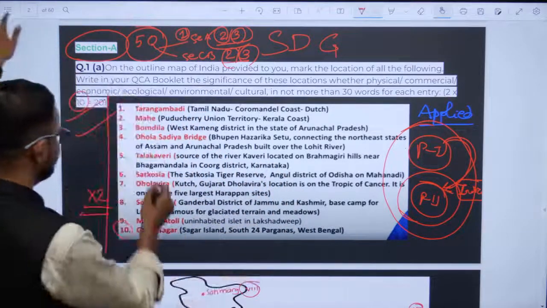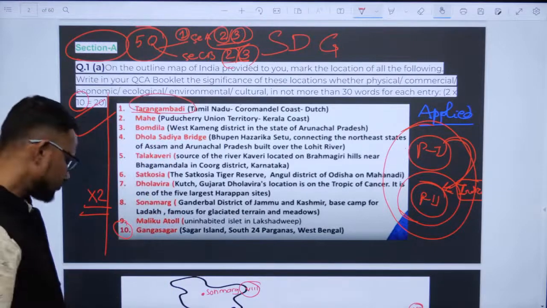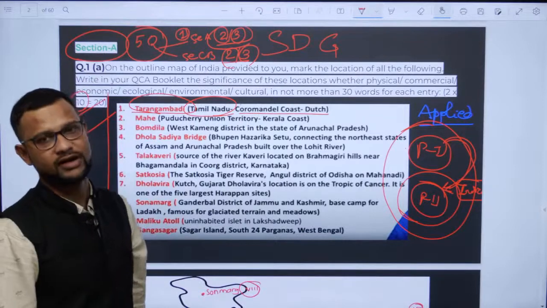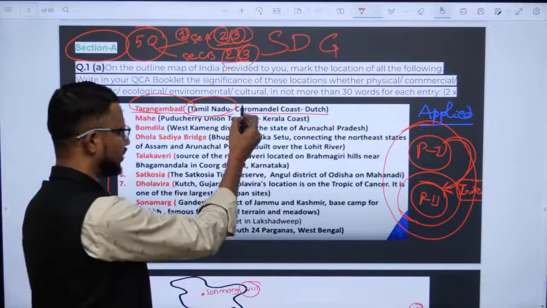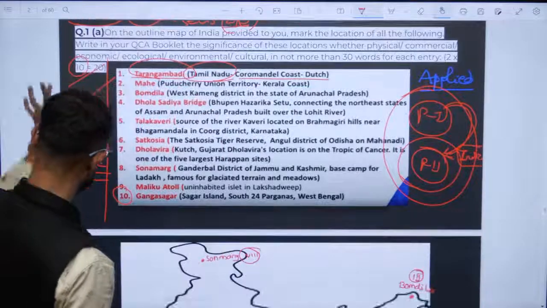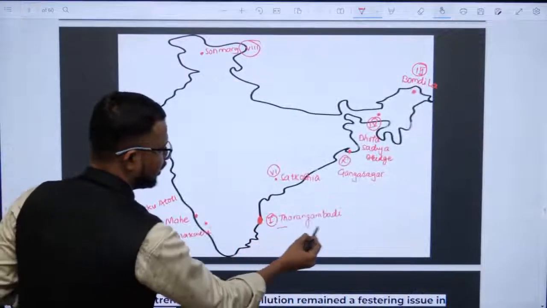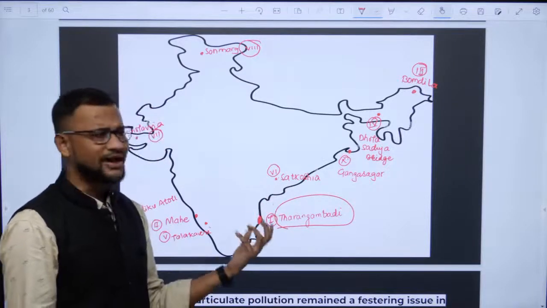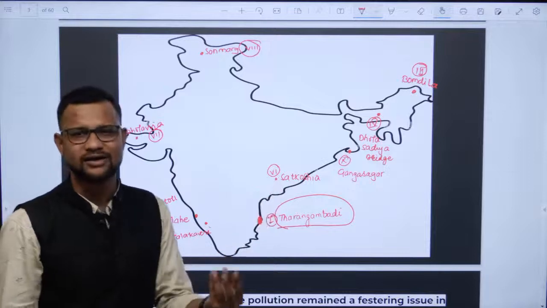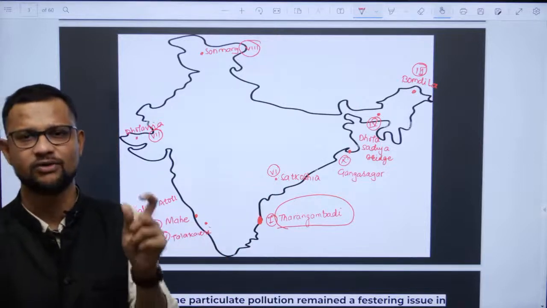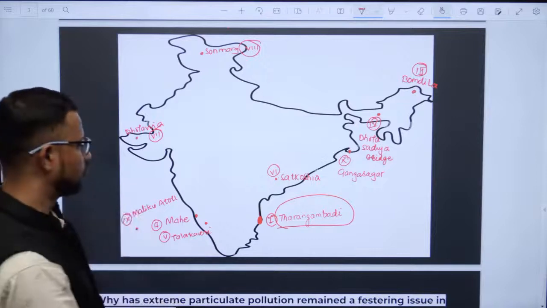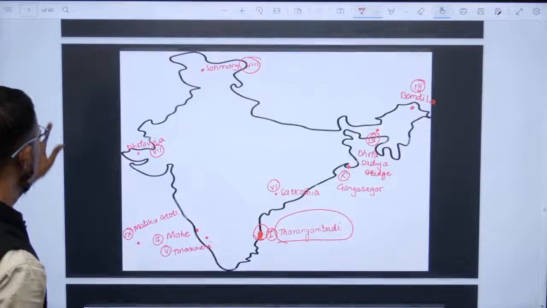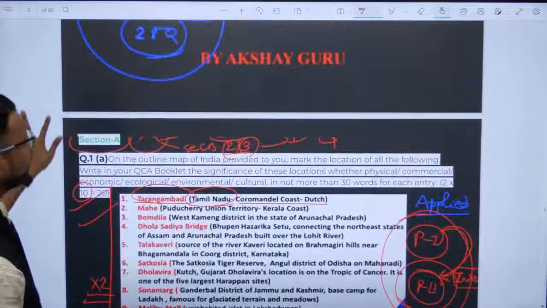So first, Tharangambadi, it is in Tamil Nadu, on the Coromandel coast, and it was a Dutch colony as such. Right, Tharangambadi, so you say it is basically in the Tamil Nadu region. It was a Dutch colony before, now it is a part of Tamil Nadu, and you can mention that kind of culture. You are hardly supposed to write 20 or 30 words, hardly 2 or 3 lines about this location. So it is a Dutch colony, after independence later it was in British control,